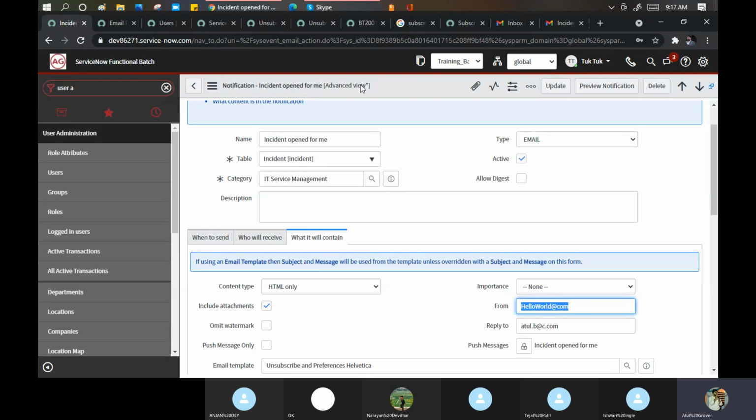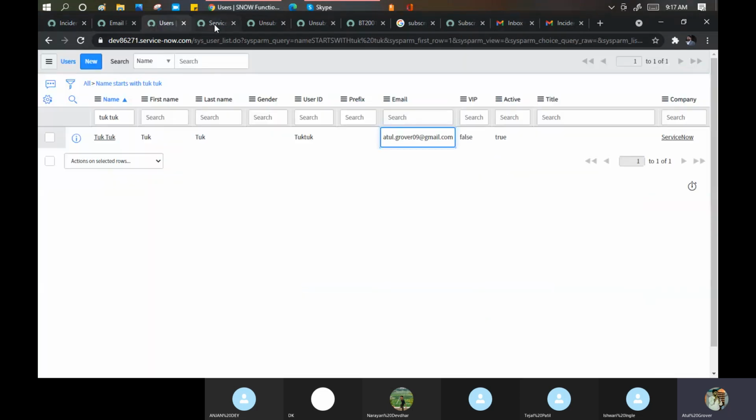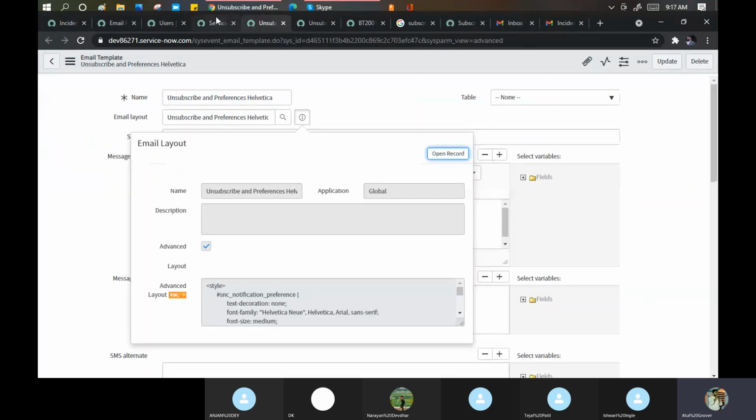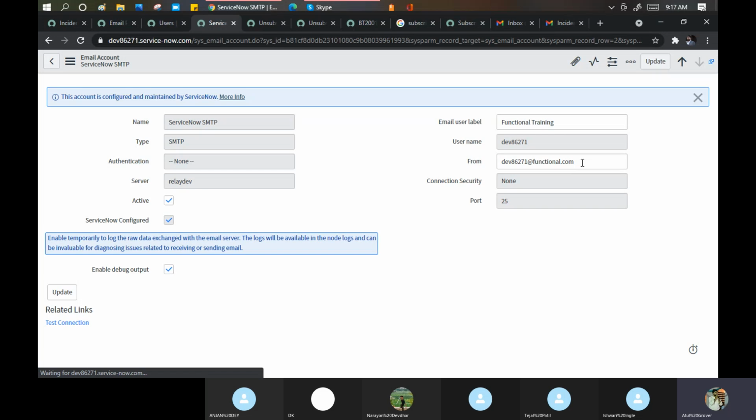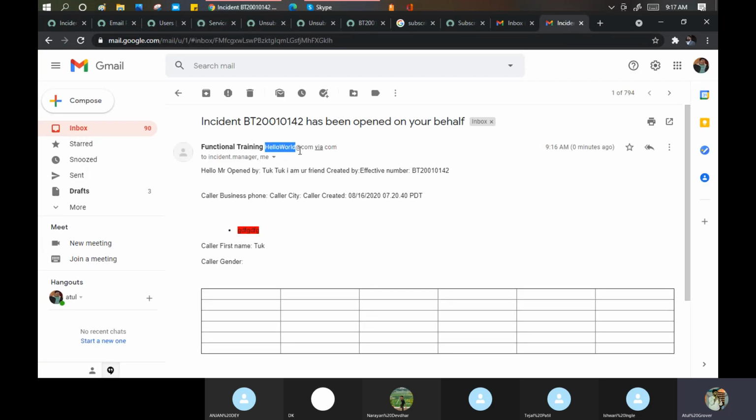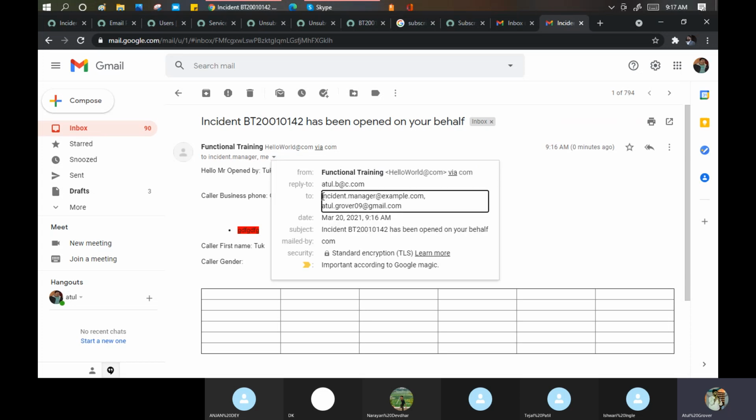This from has overridden my accounts one. It overrides this particular function. Number one, hello world@com via com. Who did it send to? To incident manager at example.com. Let me see what the To was.